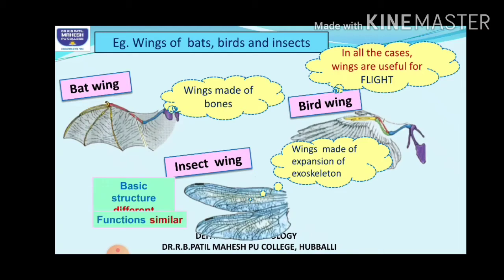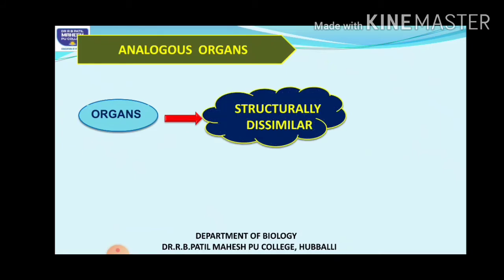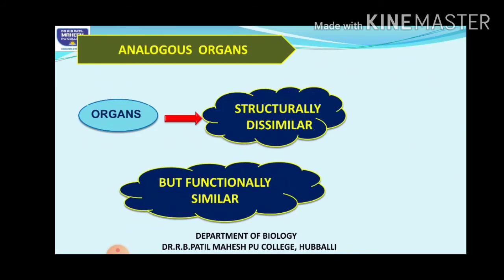So here it is completely reversed from what you had studied in the homologous organs, right? So what are these organs? They are nothing but analogous organs. So how can you explain them? Organs which are structurally dissimilar, but performing the same function, functionally similar, are said to be analogous organs.